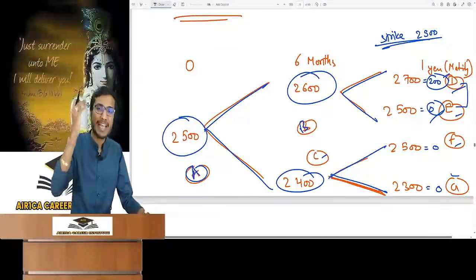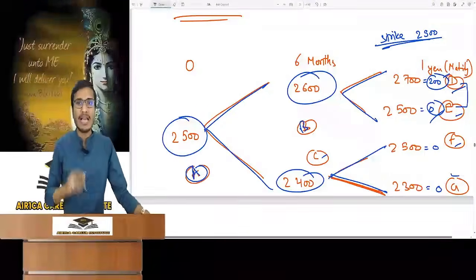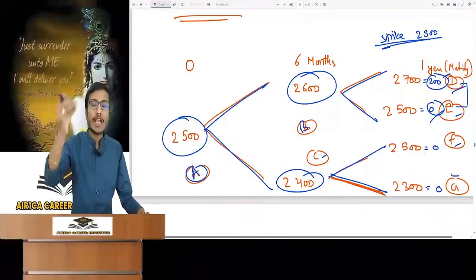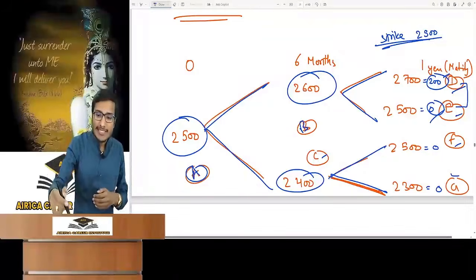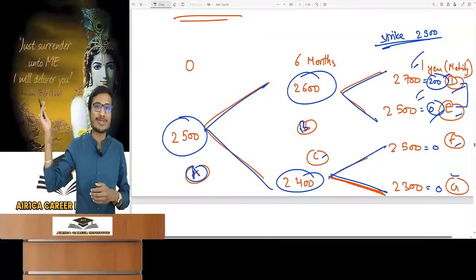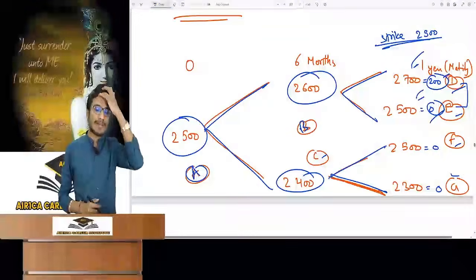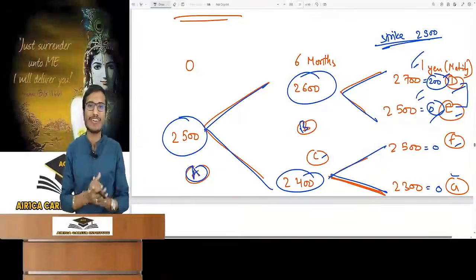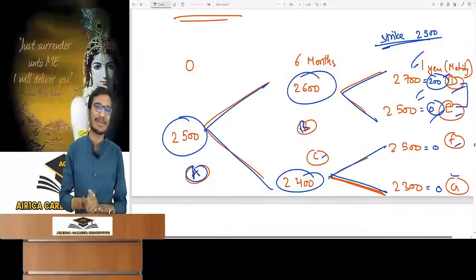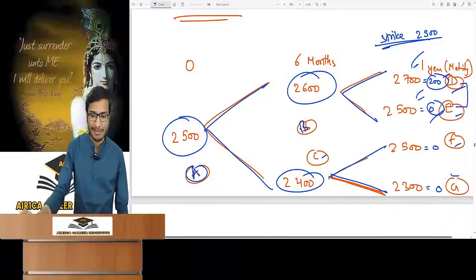Absolutely, but it is not in the syllabus, so it will never come in the exam. Also think how big it will become if you go to 3 periods. If every branch emerges from here, then how big will the branches be? You won't be able to solve the question. The logic will be the same. If you understand this, then you can solve 3 or 4 periods, but it will never come in the exam. So don't bring this query.